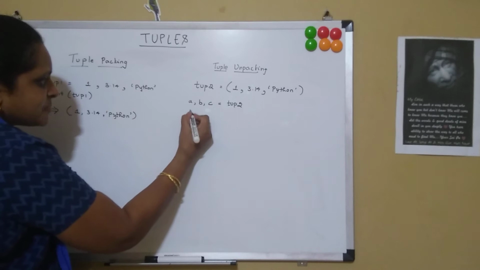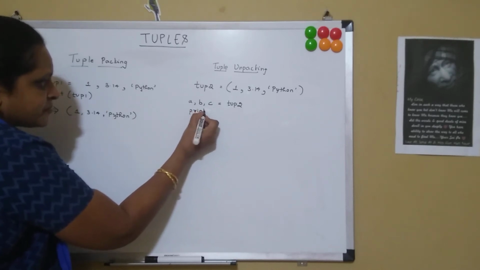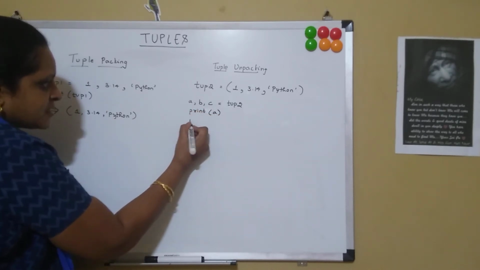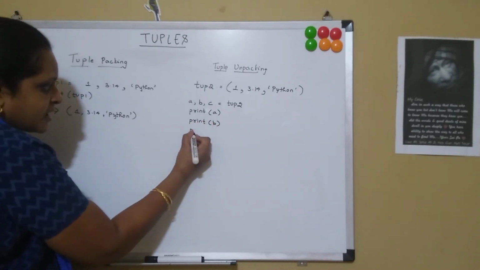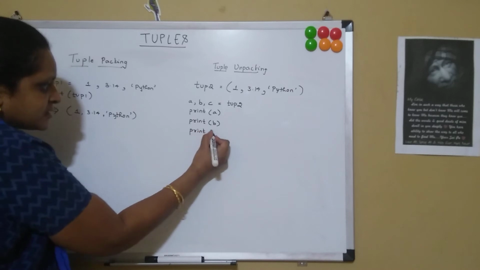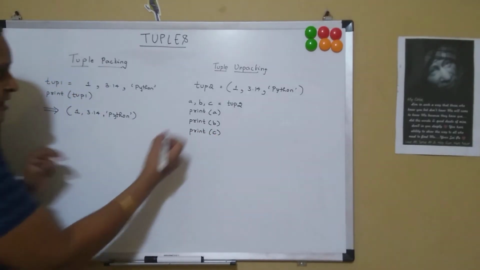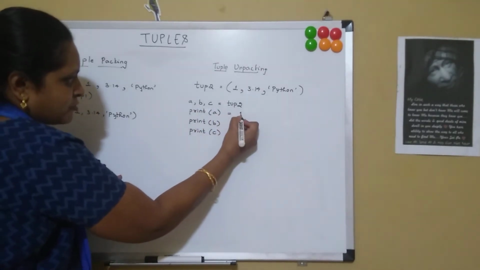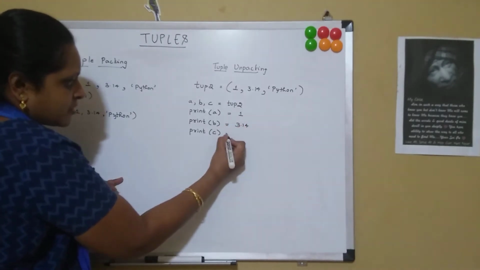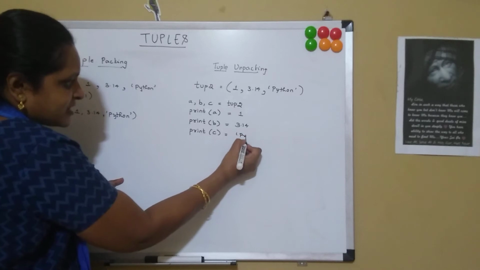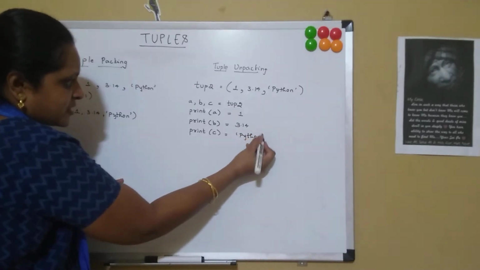So, now if I say print A, print B, and then print C. In A, I get the value 1. In B, I get the value 3.14. And in C, I get the value Python.